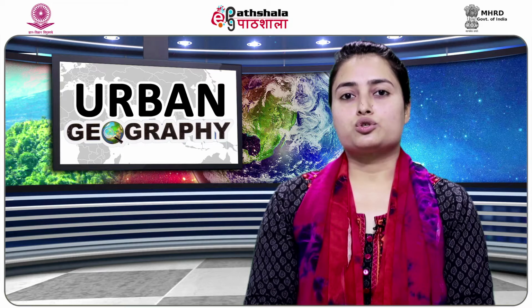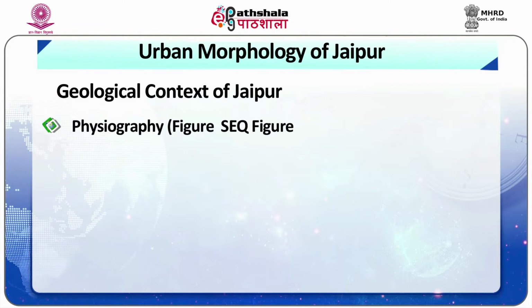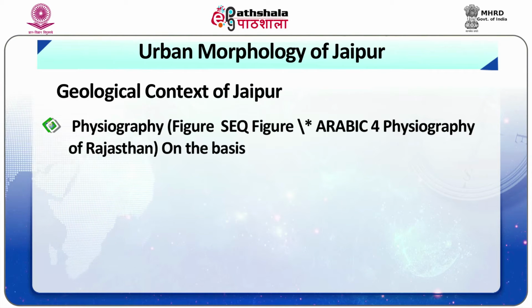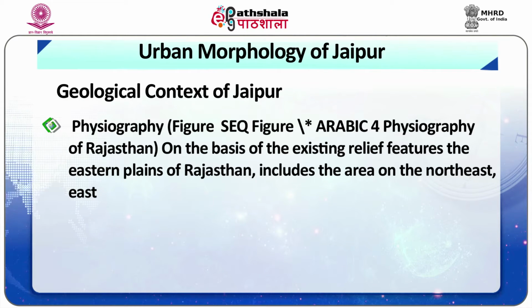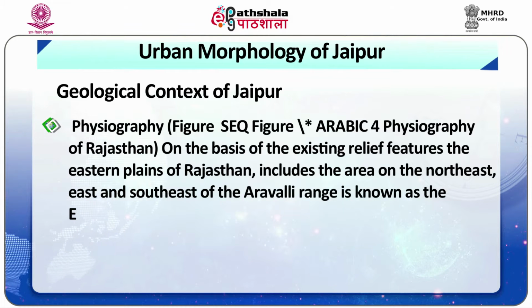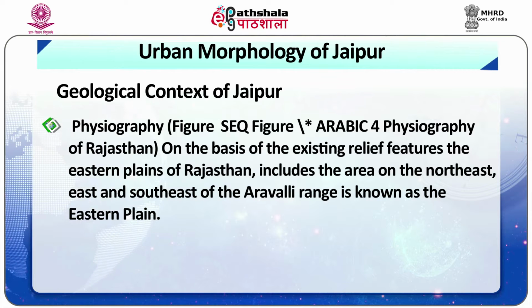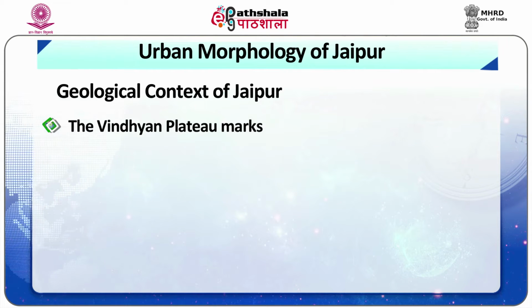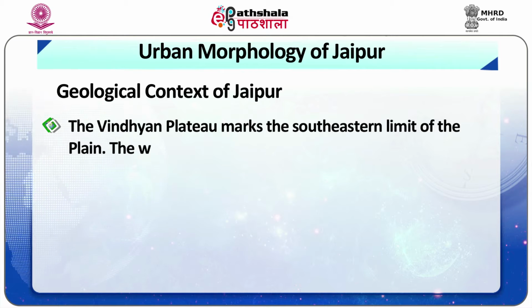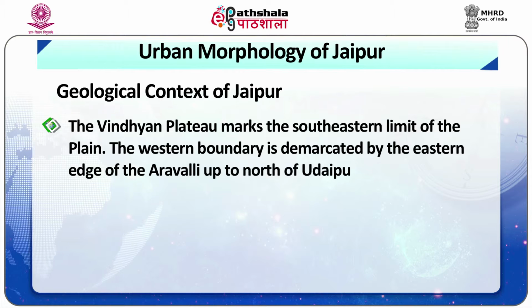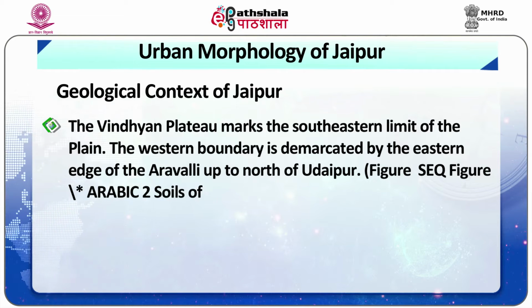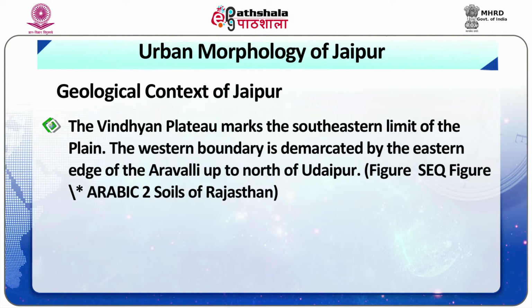Coming to the geological context of Jaipur, including physiography, for this you will have Figure 4, which describes the existing relief features and the eastern plains of Rajasthan. This includes the area on the northeast, east and southeast of the Aravalli range, known as the Eastern Plain. The Vindhyan Plateau marks the southeastern limit of the plain. The western boundary is demarcated by the eastern edge of the Aravalli up to the north of Udaipur. Here you will have Figure 2, which describes the soils of Rajasthan.